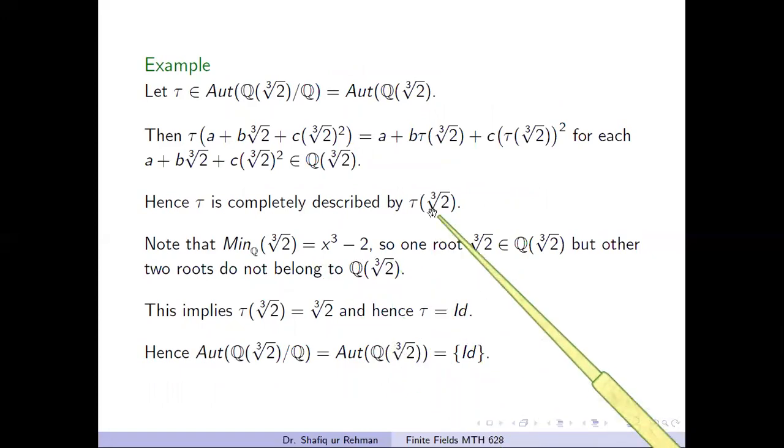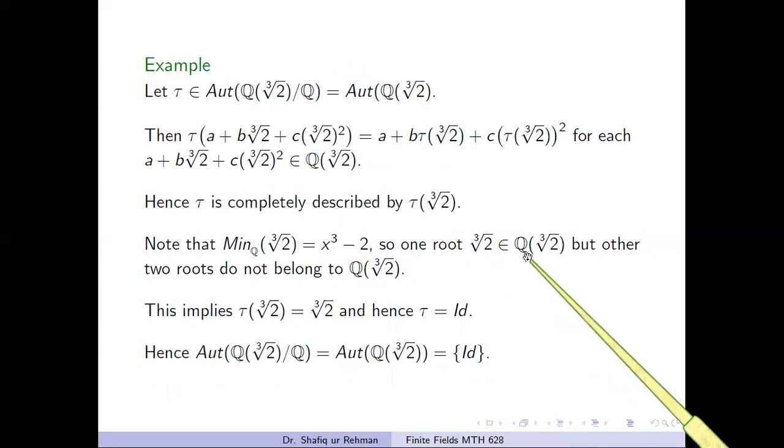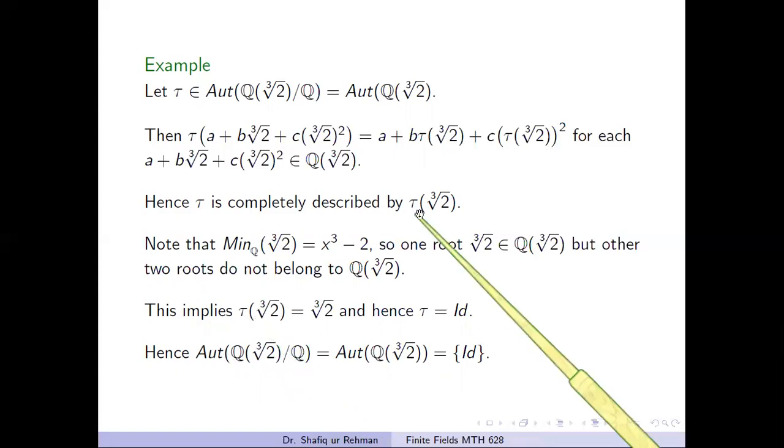So we have to find the choices for the image of ∛2. The conjugates of ∛2 are three elements, but two elements are outside of this field. There is only one conjugate of this element inside this field, that is the element itself. So this implies that we have only one choice for the image, and that is ∛2, and hence this mapping is the identity mapping. We conclude that the set of all automorphisms of this field over the field Q consists of only the identity mapping.